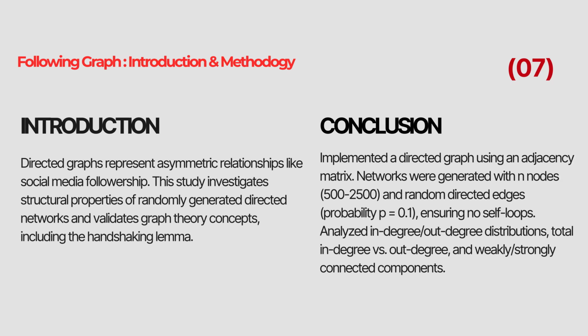In this study, the graph was created using a connection matrix, which shows the connections between users. The networks were created with 500 to 2500 nodes. The directed connections were added randomly with a probability of 0.1 and self-loops were not allowed. Finally, the analysis focused on in-degree, out-degree, total number of edges, and connected components.